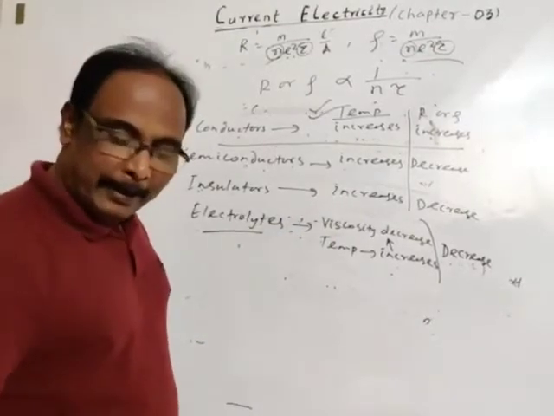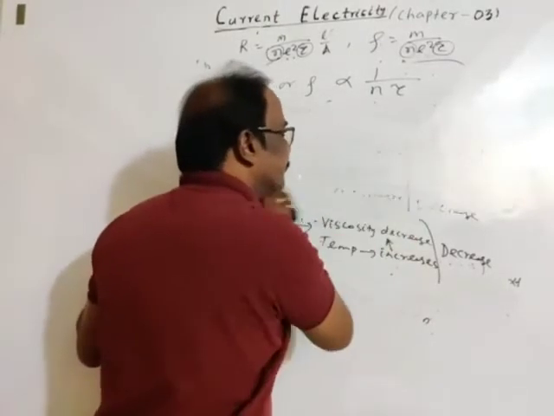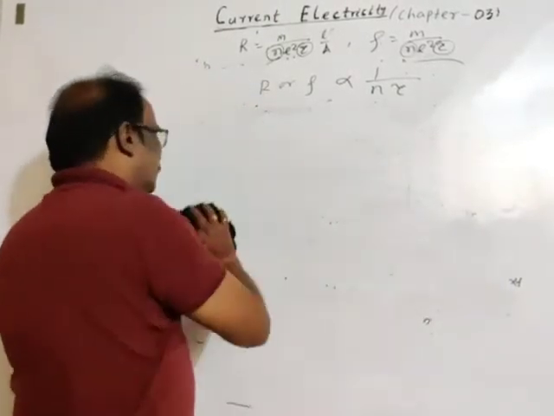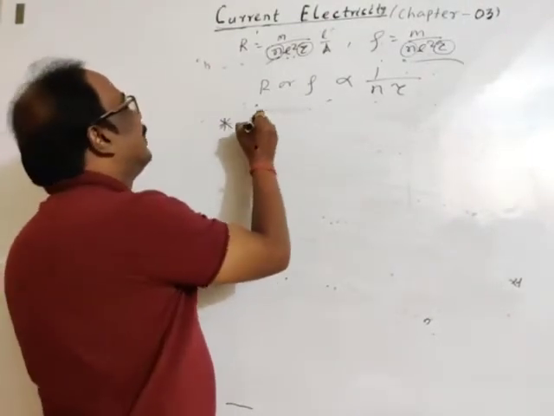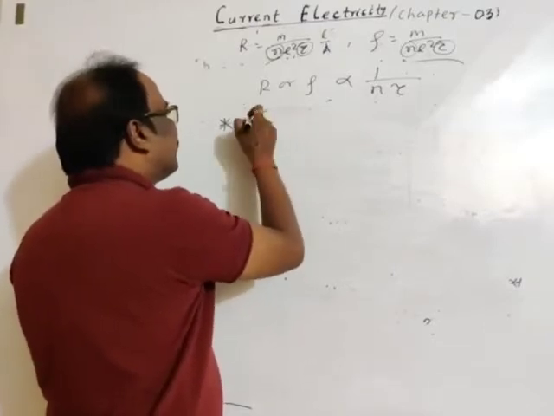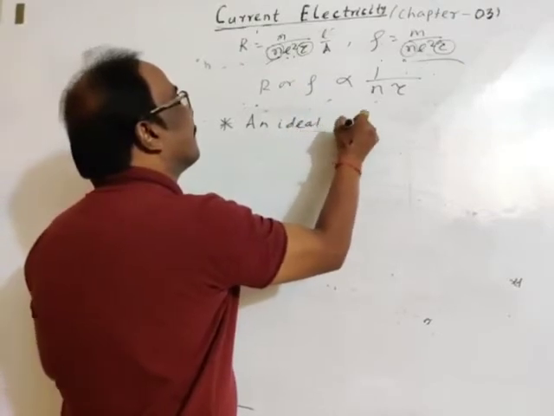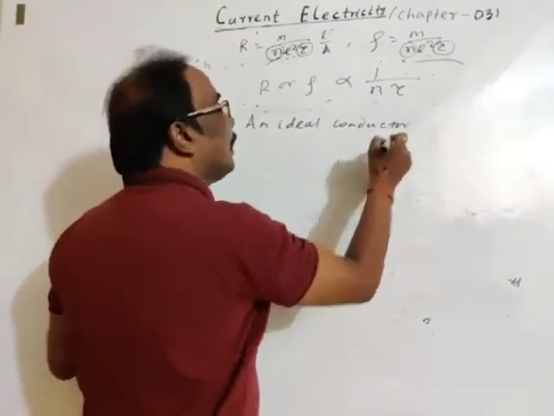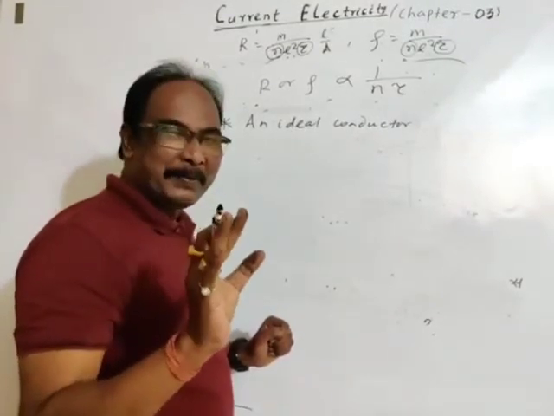Okay. Then required graphs. Note a point. For an ideal conductor, not in practice. Ideal is not in practice at all.